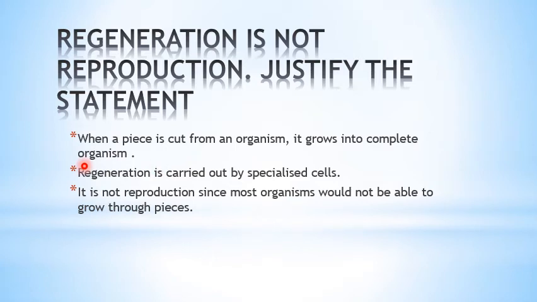The cut piece is the older one, and the new part is being formed, and the regeneration is carried out by the specialized cells. It is not reproduction, since most organisms would not be able to grow from pieces, because they cannot regenerate when they are cut into pieces, because they do not have specialized cells by which they can regenerate into a new individual. That's why regeneration is not reproduction.